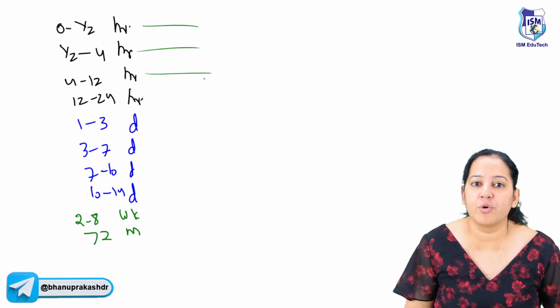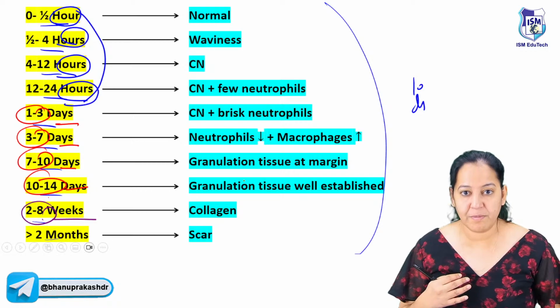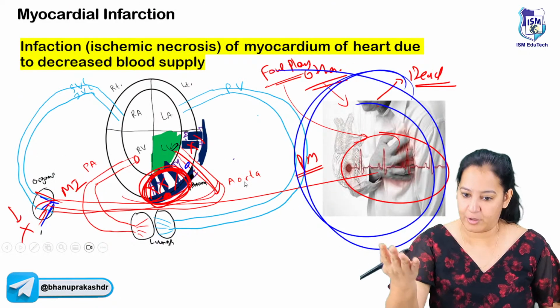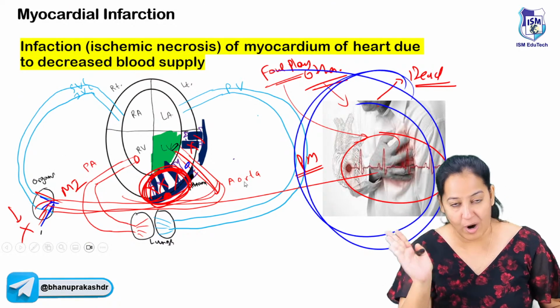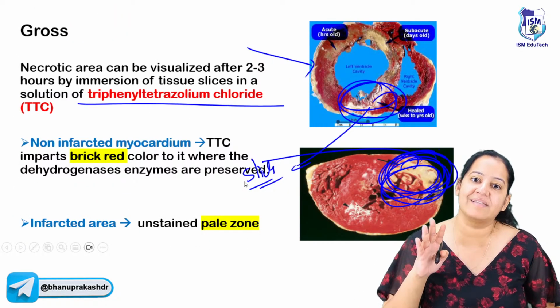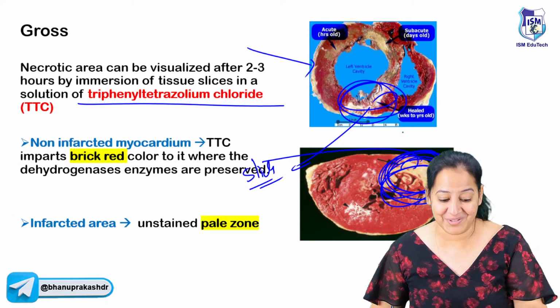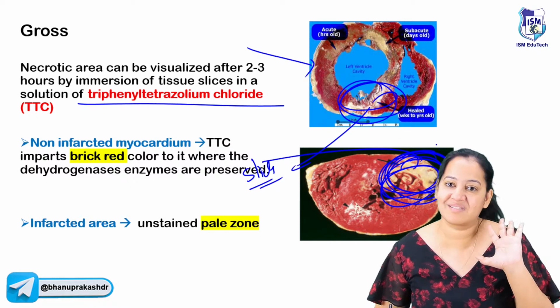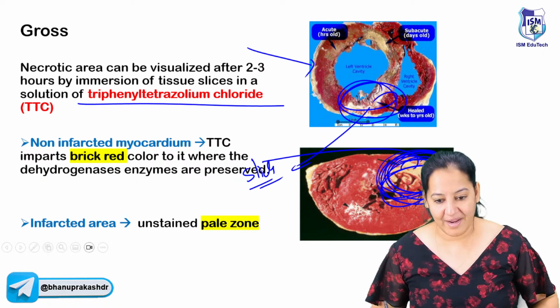Now correspondingly, I will show you 10 diagrams. I'm the doctor who's performing autopsy on this dead body. This is the dead body. I took the heart out. I cut the heart into hundreds of slices, 0.1, 0.1, 0.1, 0.1 centimeter. I put all the slices in TTC and I got the scar. So I'm damn sure it is MI. There is a scar, but I'm not sure. Is the MI recent or old?